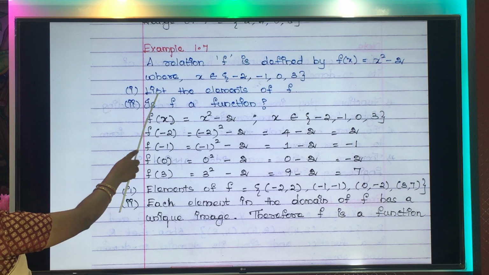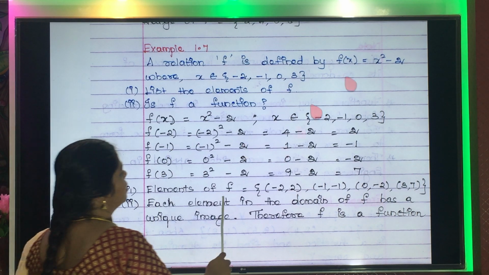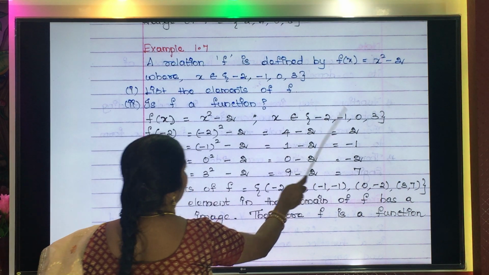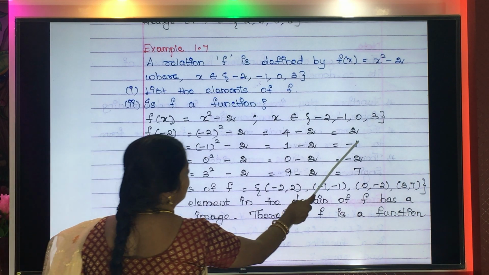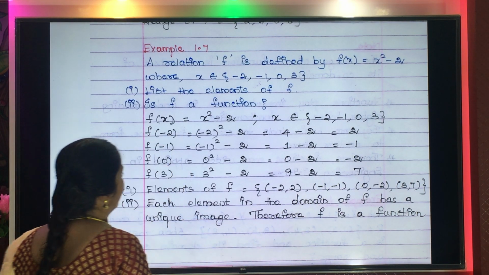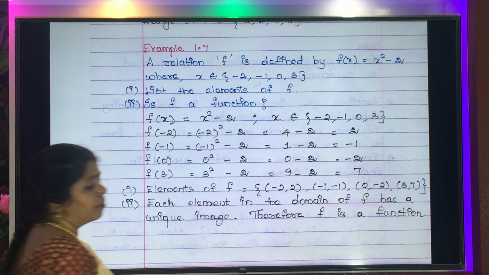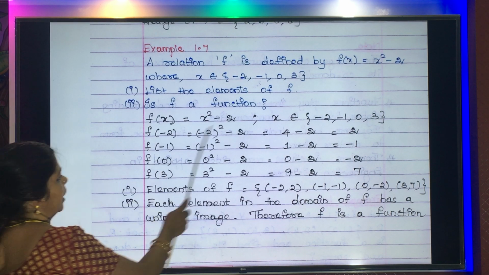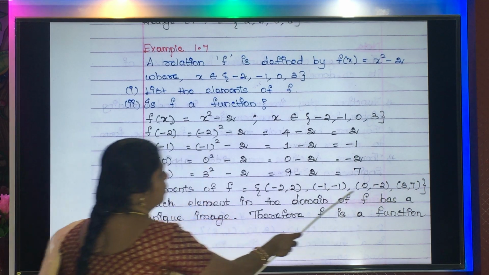Now, what is the first question here? List the elements of f, isn't it? So, what are all the elements of f? Minus 2 is linked with 2. So, write minus 2 comma 2. Minus 1 with minus 1. So, minus 1 comma 1. 0 with minus 2. So, 0 comma minus 2. When you substitute 3, you got 7. 3 comma 7. So, this will become the elements of the function.